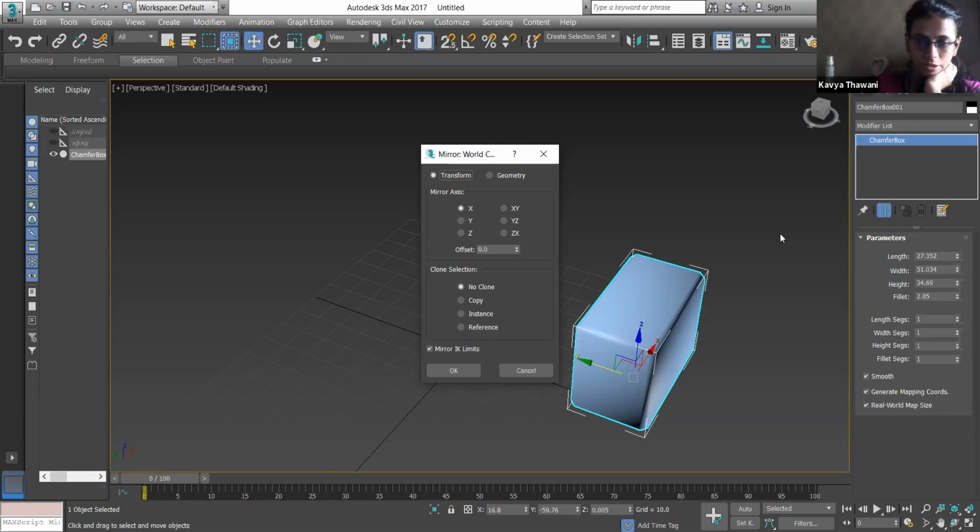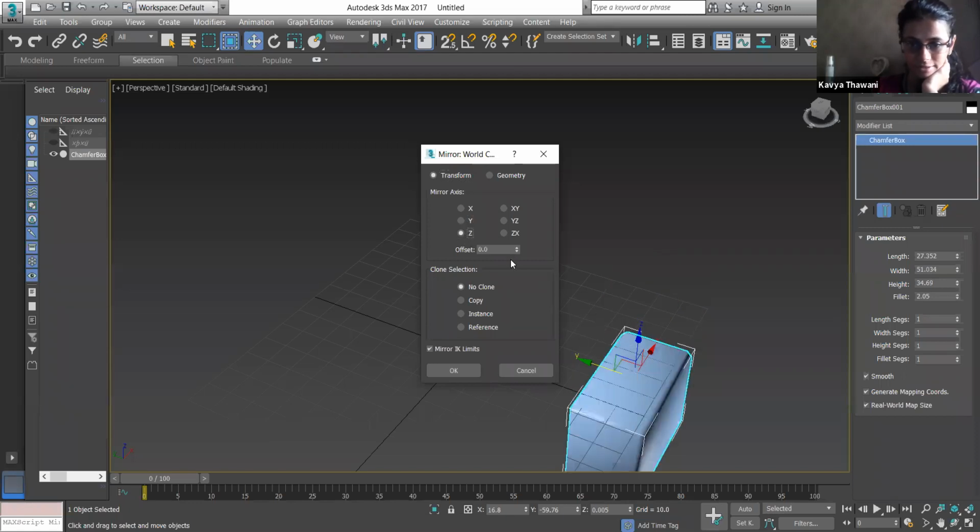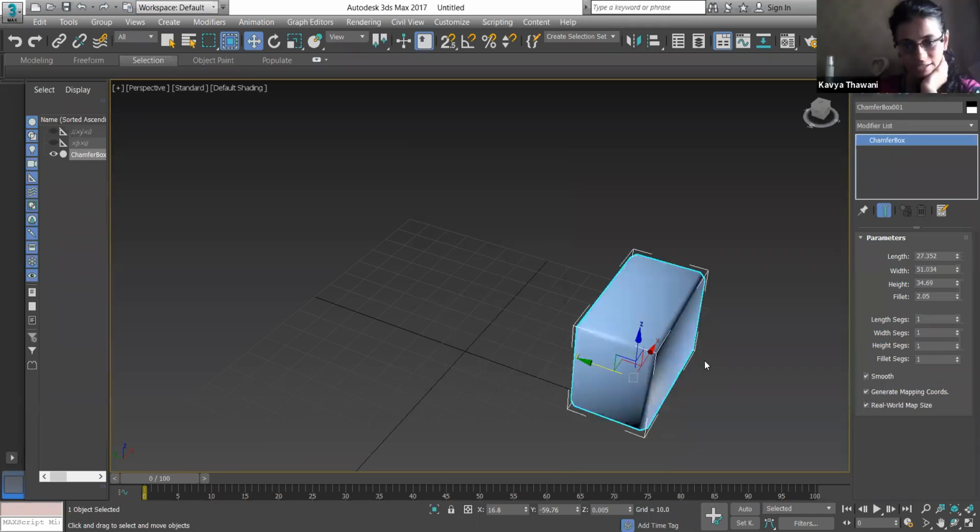If you want this object to be mirrored from another axis, you have the axis option here. The object is already on the x axis. If I click on it, you can see it was reflecting.